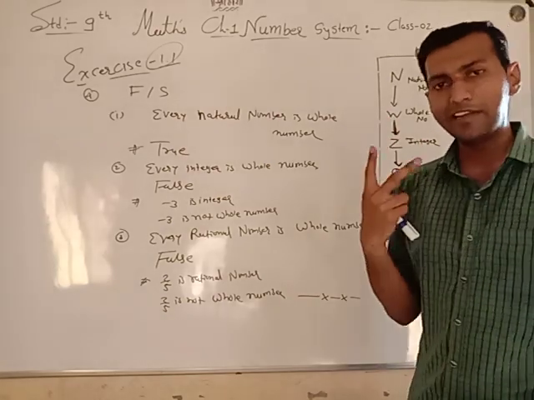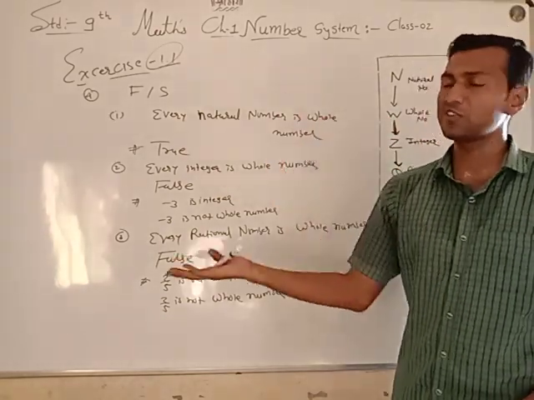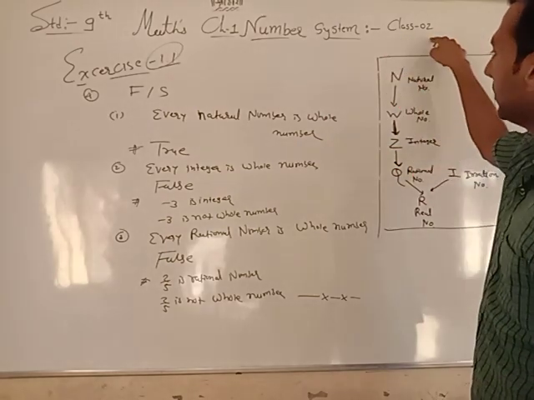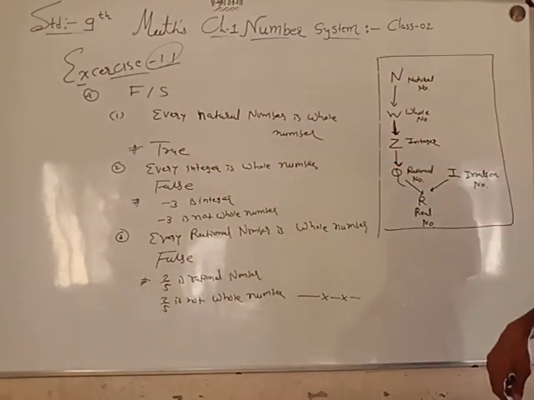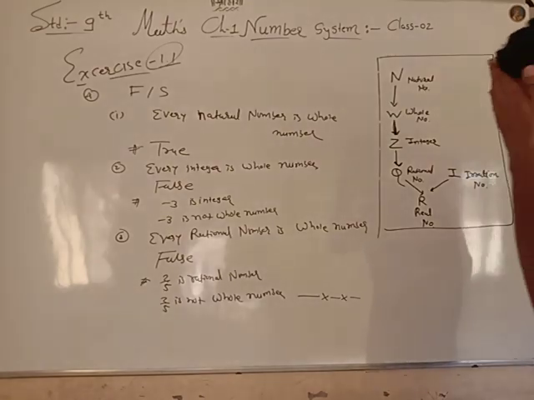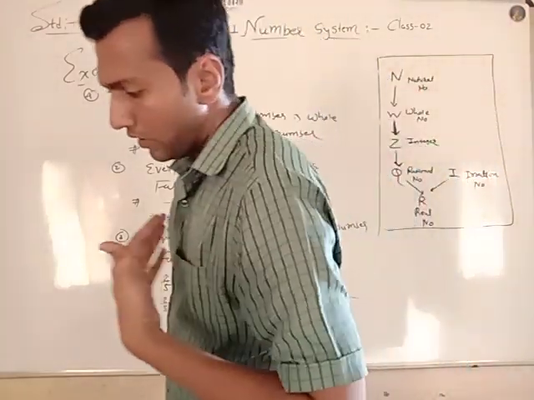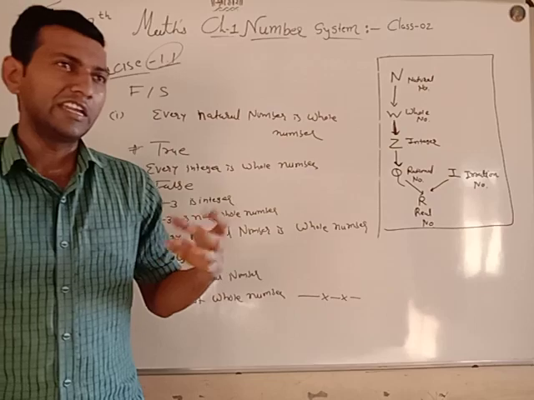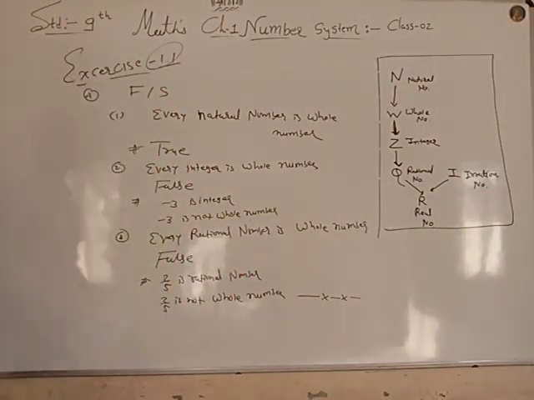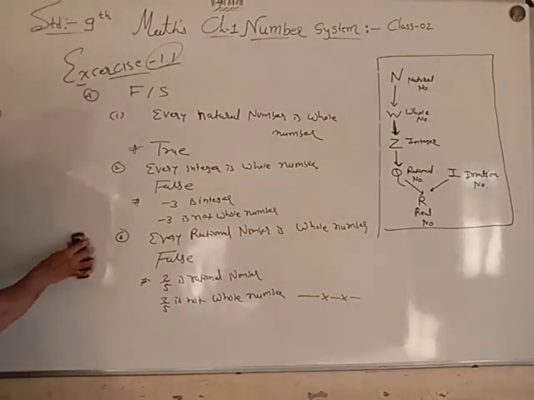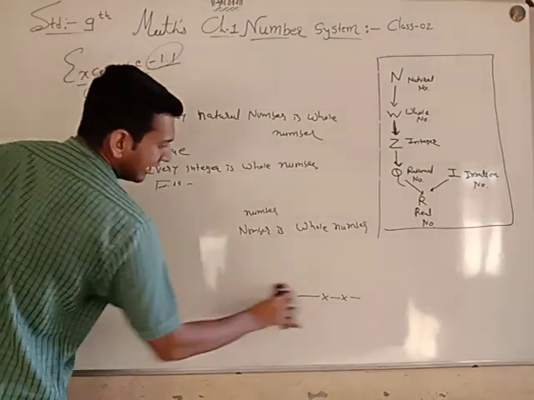I have uploaded two videos. In the first video, class 1, I explained different types of numbers, and in this video we find rational numbers between two numbers. Now I will give a homework. Do it yourself.